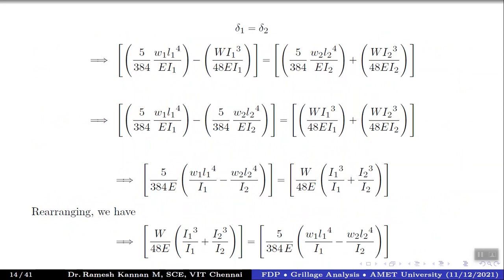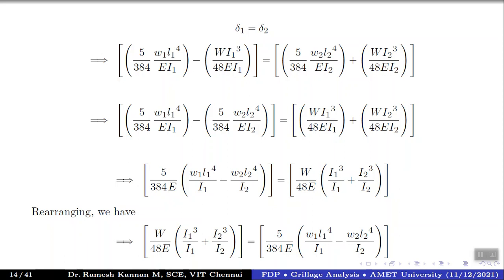We'll be equating that. So 5 by 384 W1 L1 power 4 divided by E I1 minus W into L1 cube by 48 E I1 equals 5 by 384 W2 L2 power 4 divided by E I2 plus W L2 cube by 48 E I2, right? Something like that. Right, so you can rearrange this. You can club similar terms on one side. Say I bring this to the other side, this will become minus. And this term, if I move to the other side, already it's minus, it will become positive. So we have almost clubbed it.